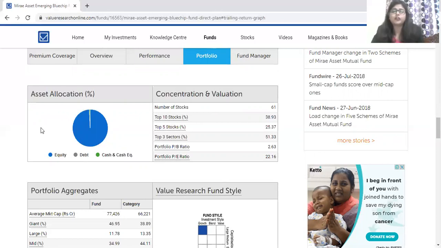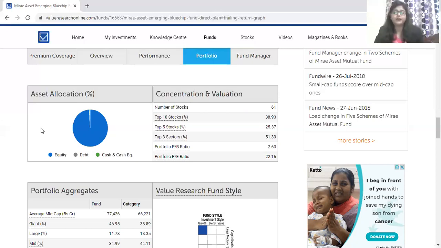And if we talk about the portfolio price to book ratio and portfolio price to earning ratio, let me tell you that the price to book ratio tells whether the portfolio is fairly priced in comparison to its book value. That is, the portfolio should not be undervalued. It should be fairly priced as per the book value. It must be up to 1 or more than 1 to be said as fairly priced. And here it is 2.63, which means that the portfolio is fairly priced in comparison to its book value.